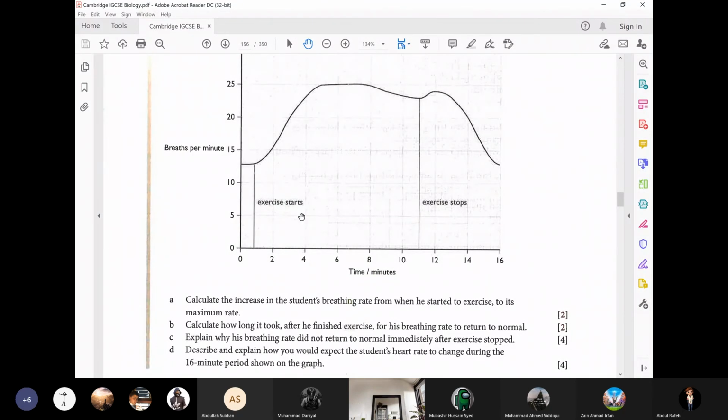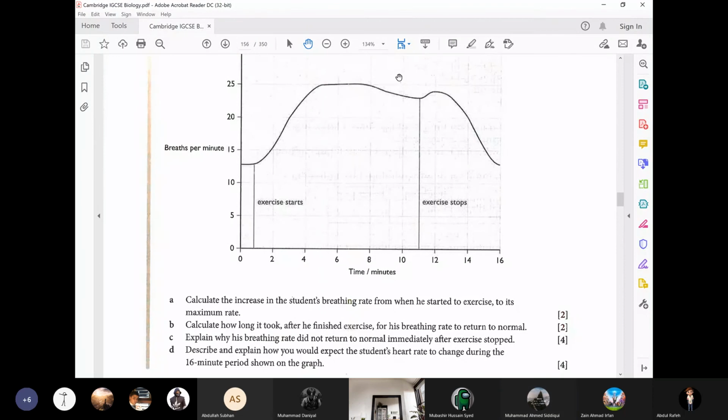As the breathing rate is increasing, the number of heartbeats will increase. Why? So that more blood can be pumped to the muscles to provide oxygen and nutrients to them.